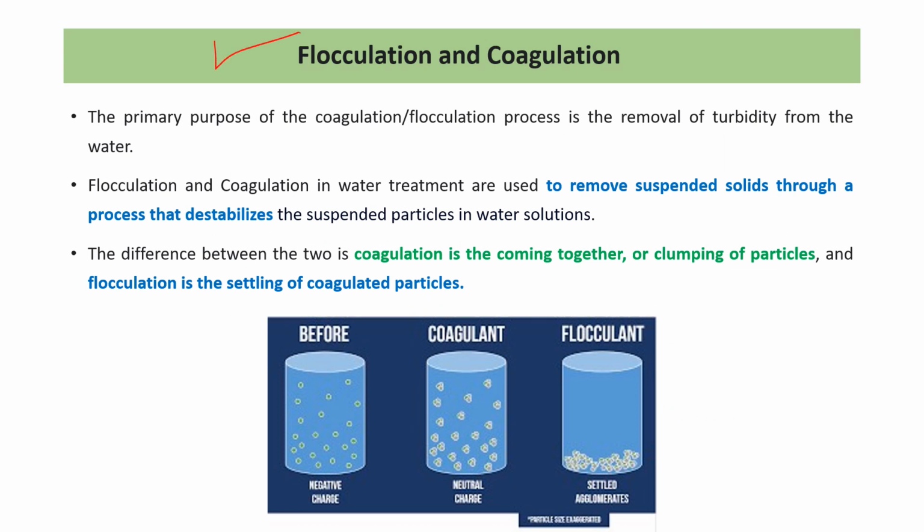Flocculation and coagulation, both processes are part of the primary processing. Sometimes both processes are used in primary treatment. The main purpose of both processes is to reduce the turbidity of the water. Turbidity of water is due to the presence of particulate material in the water. Okay. So flocculation and coagulation of wastewater are used to remove suspended solids through a process that destabilizes the suspended particles in water solution.